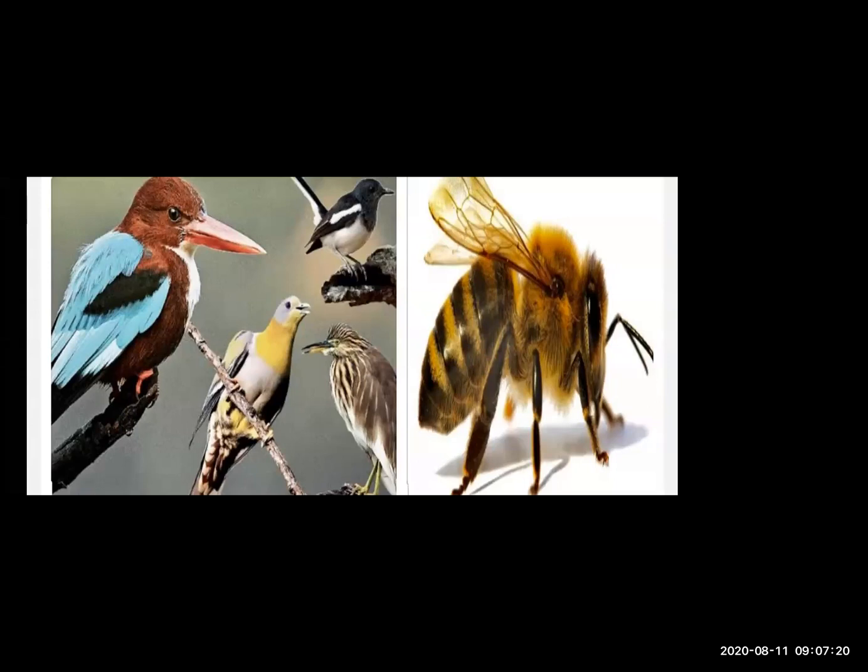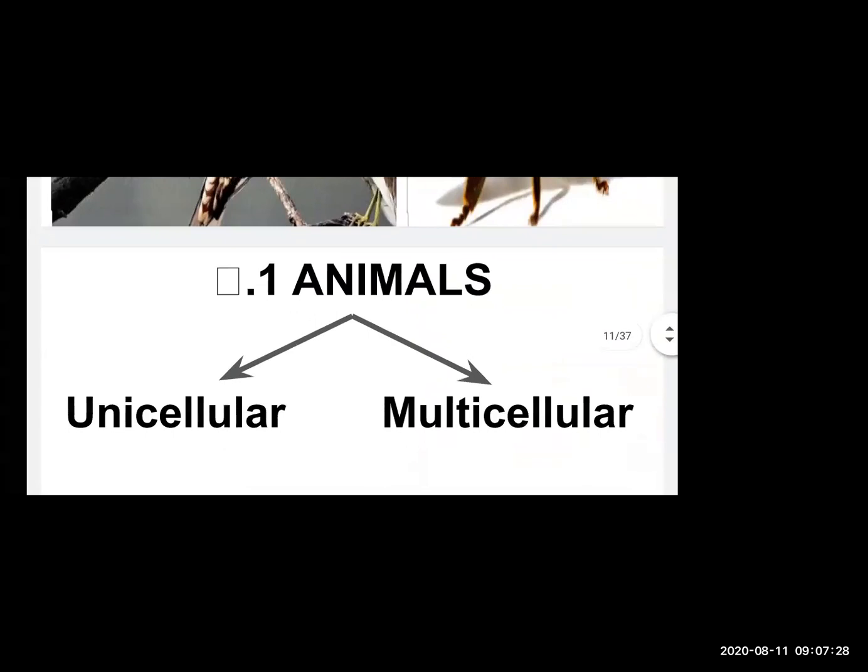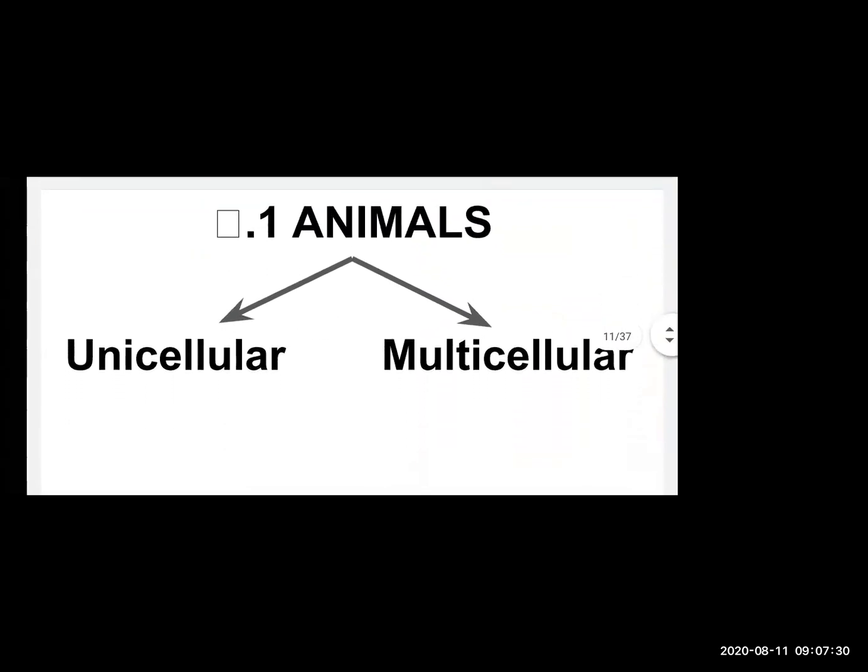Now students, here we will begin point-wise how the classification of animals takes place. Our first point of classification of animals is that animals are classified as unicellular and multicellular. What do you mean by unicellular?